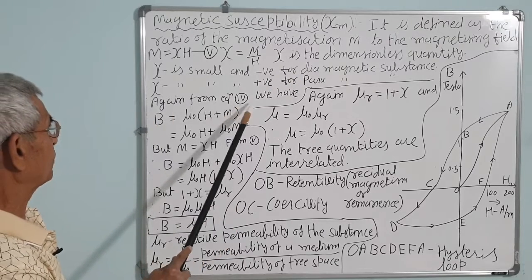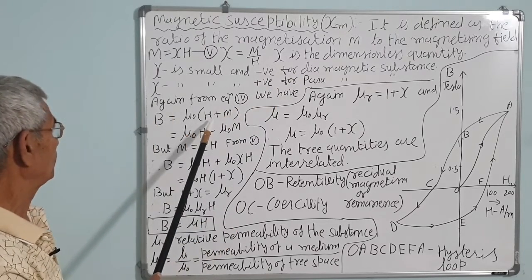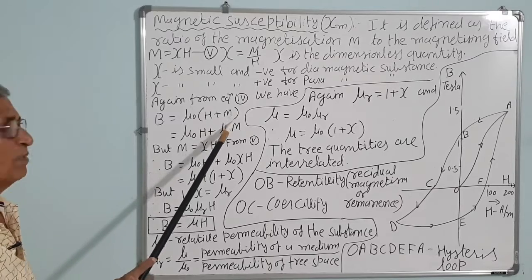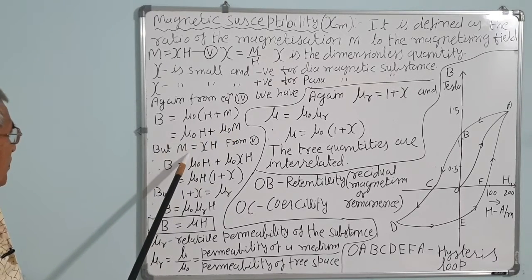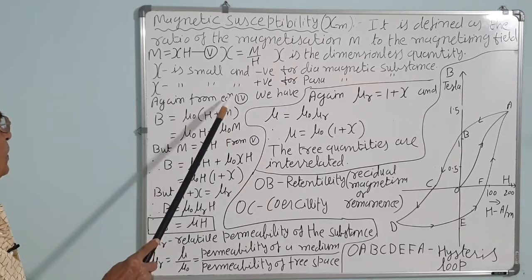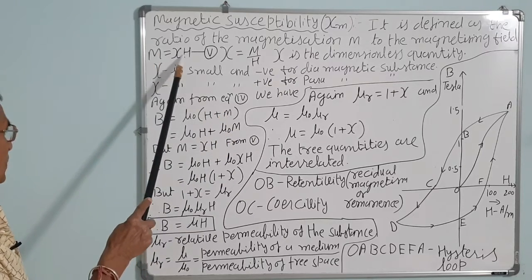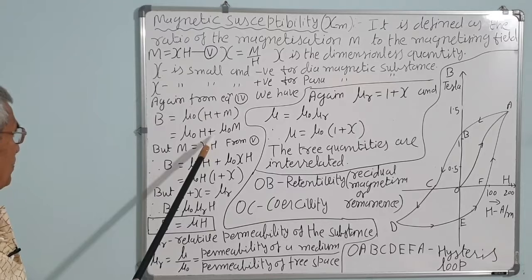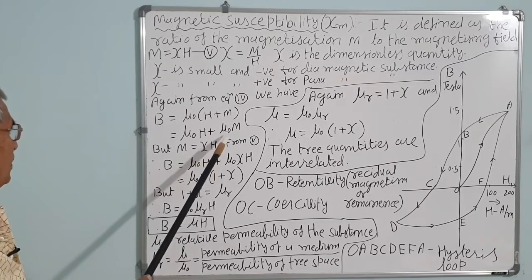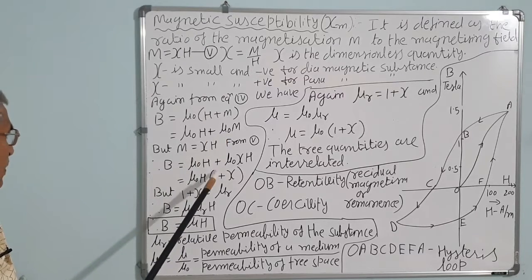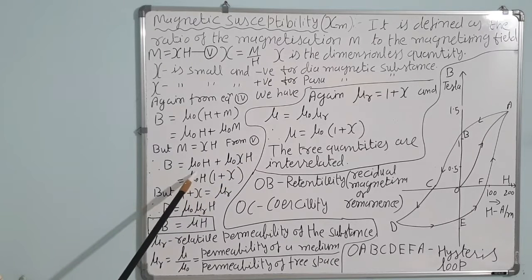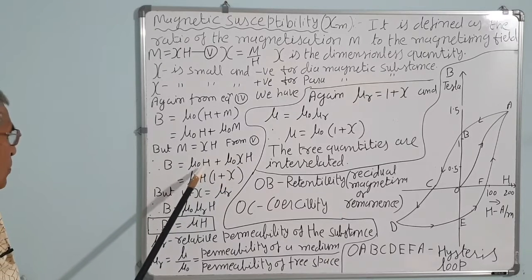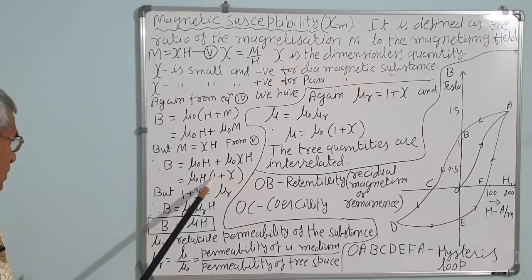Again, from equation 4 we have B is equal to mu 0 into bracket H plus M. That is mu 0 H plus mu 0 M, but M is equal to Xi H. So put this, that is mu 0 H plus mu 0 Xi H, that is equal to mu 0 H common, into bracket 1 plus Xi.